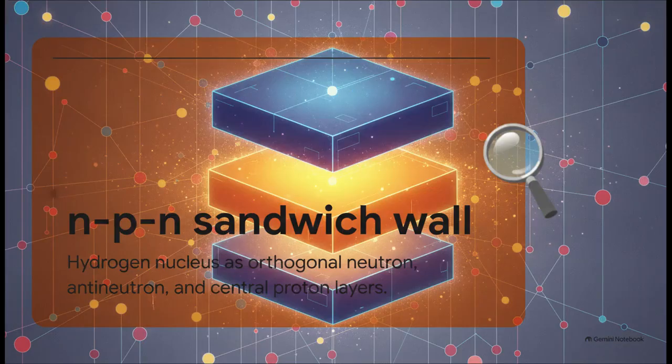Now, what's really interesting about this is how Dr. Raihan tackles those exact mysteries with a really bold assertion. He claims the proton is not a messy swarm at all, but an intricately structured NPN sandwich wall. Just imagine orthogonally oriented layers, meaning they sit at strict right angles to one another. You have a neutron-like layer, a central protonic core, and an anti-neutron-like layer. It's a rigid, highly geometric sandwich. This model is essentially asking us to completely revisualize the most fundamental building blocks of matter.